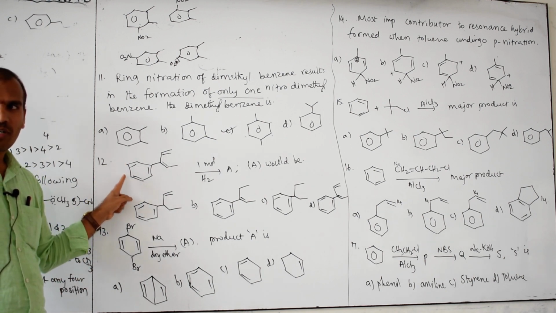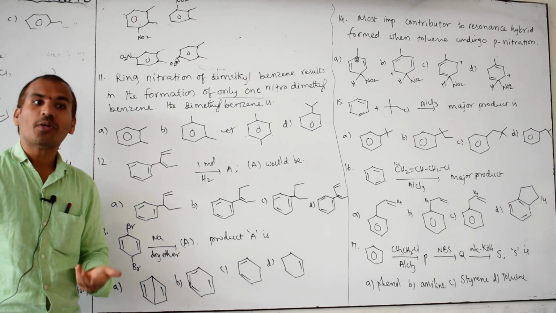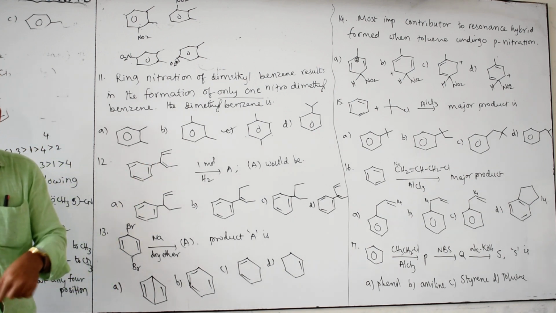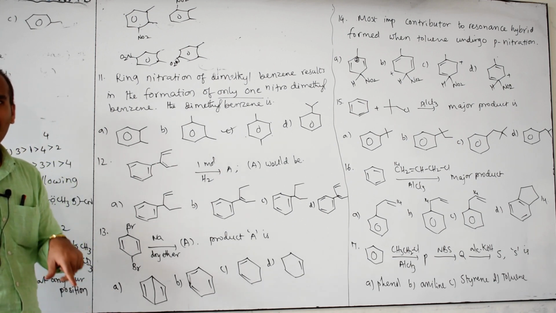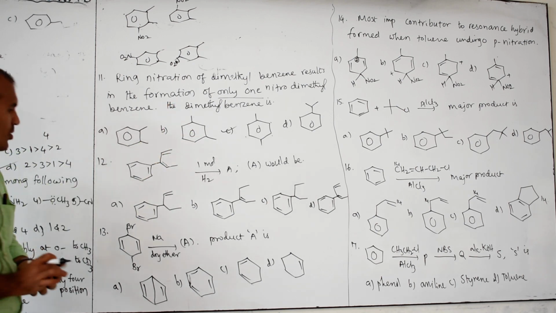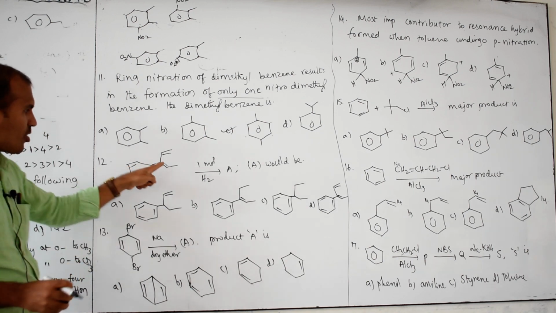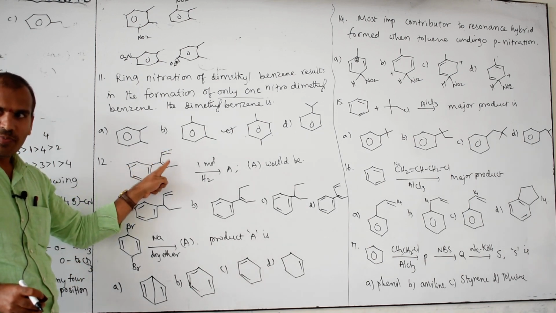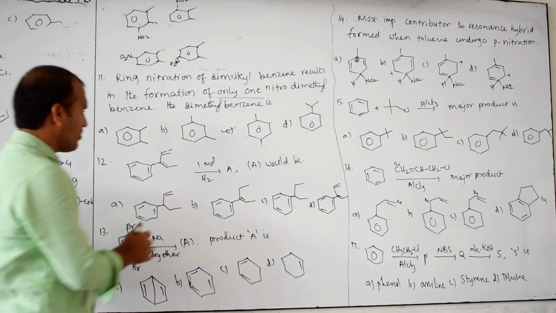Why? See, double bond, single bond, double bond, single bond, double bond, single bond, double bond. Conjugation is present, so it is more stable. A stable bond is not easily reduced, and the unstable one is reduced. That's why this one outside is reduced. This one is also in conjugation with this, but this pi bond is in conjugation with the benzene. So which one is the answer? B.